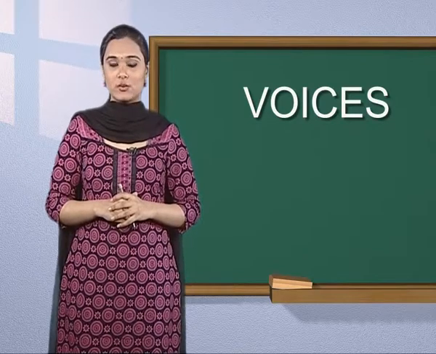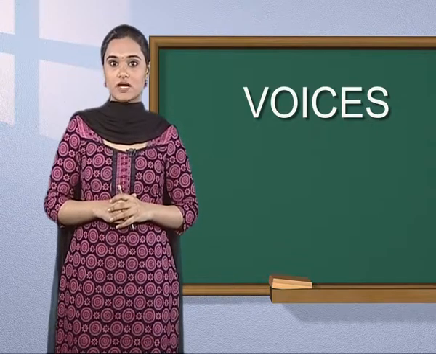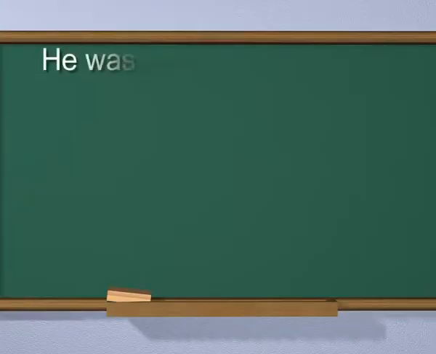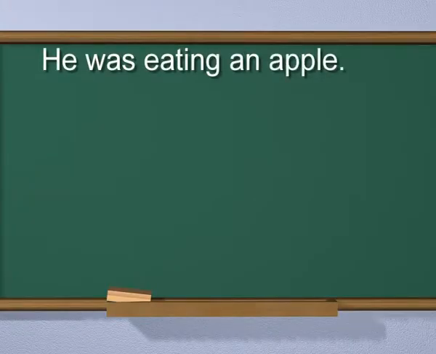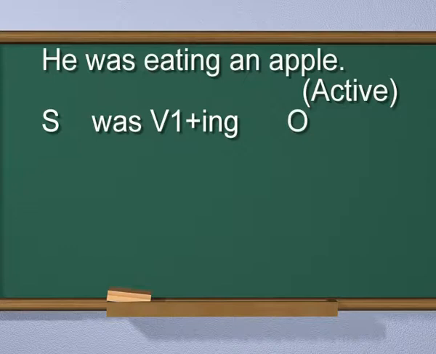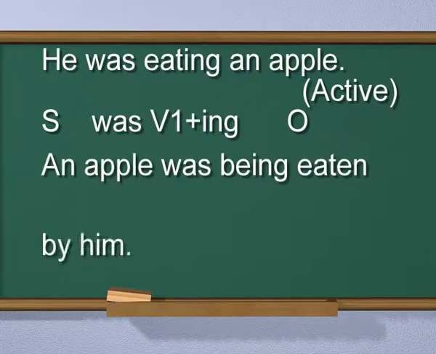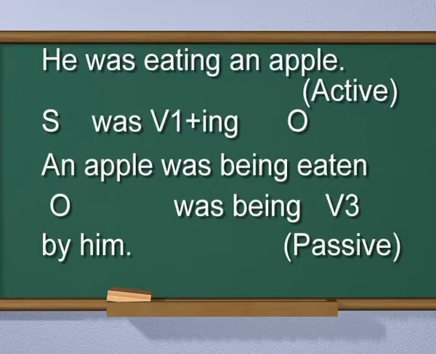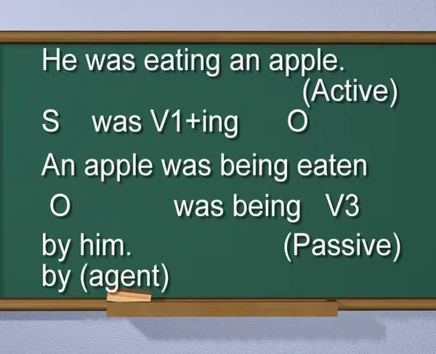Children, now we shall discuss the rules for the past continuous tense. Look at these sentences. He was eating an apple. Active. He is the subject. Eat is the first form of the verb plus ing. Apple is the object. An apple was being eaten by him. Passive. Apple is the object. Eaten is the third form of the verb. Him is the agent.